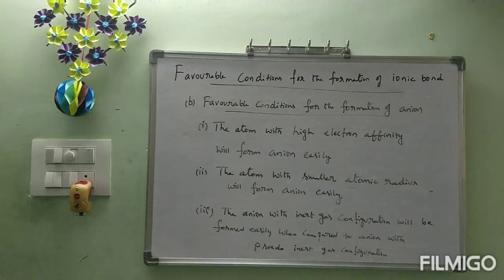Third one, the anion with inert gas configuration will be formed easily when compared to anion with pseudo inert gas configuration. So by this we completed the favorable conditions for the formation of ionic bond. We have seen which type of atoms will form the cation easily and which type of atoms will form anion easily. If cation and anion are formed easily, then we can understand the ionic bond will be formed very easily.